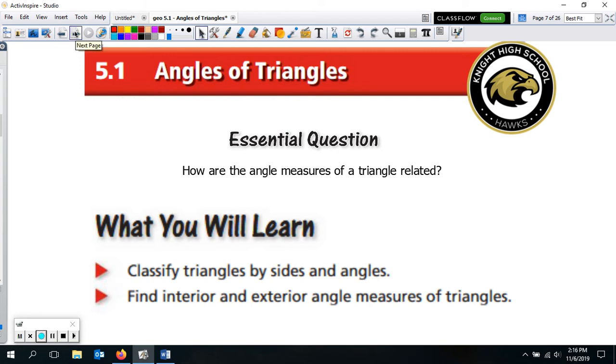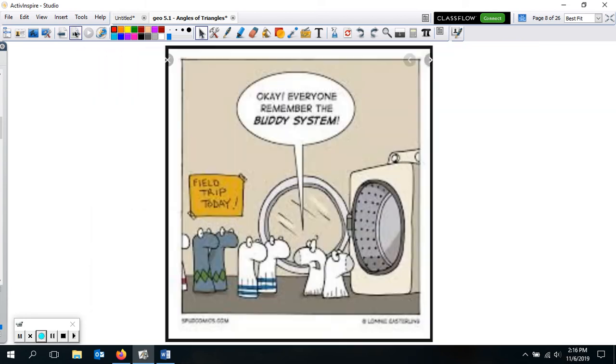But here's our cartoon of the day before we get started. So you had some socks headed to the dryer. Field trip today for the socks. And then one sock says, "Okay, everyone remember the buddy system." It seems like every time I send my socks to the dryer, one of them gets lost, and you get one sock back, and it's like, hey, what happened to the other sock?